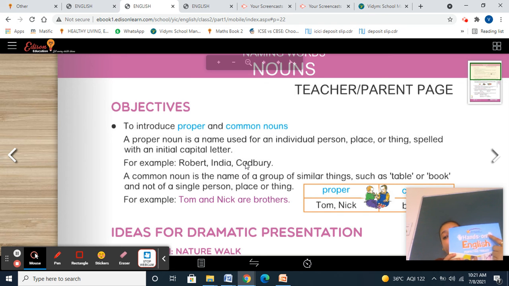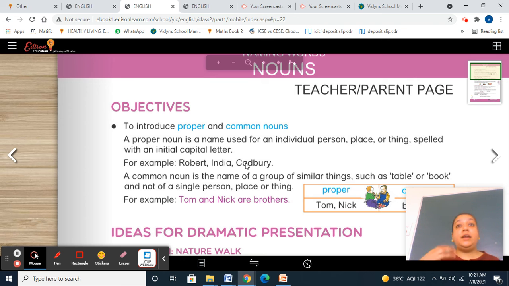So this is a common noun. You can see proper noun. You can see H capital, E capital. We are talking about proper noun. Getting this point? Yes or no? You have lots of bottles at your place, but the name of a particular bottle, for example, the name of this particular brand is Doubling, D capital. See here, D capital.